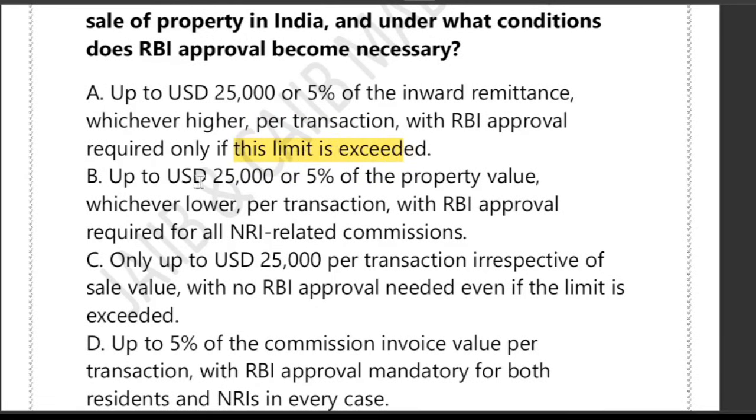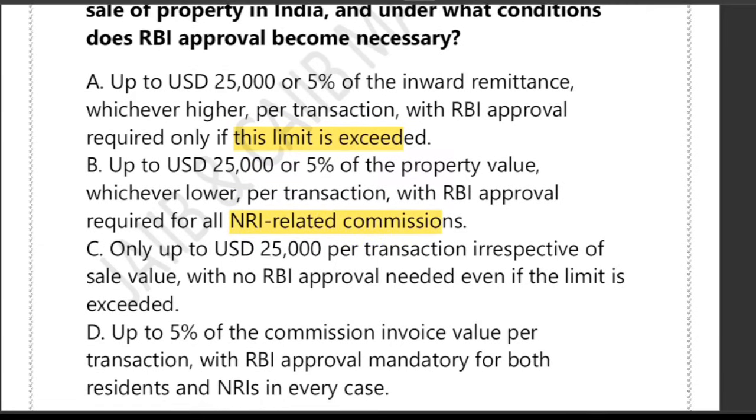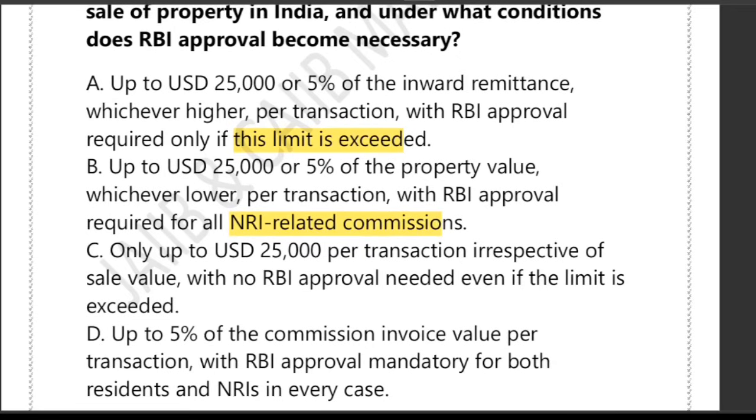B says up to $25,000 or 5% of the property value, whichever is lower, per transaction, with RBI approval required for all the NRI related commission. C says only up to $25,000 per transaction, irrespective of the sale value, with no RBI approval required. And D says up to 5% of the commission invoice value per transaction, with RBI approval mandatory for both resident and NRI in every case.